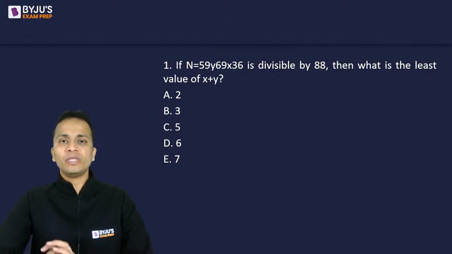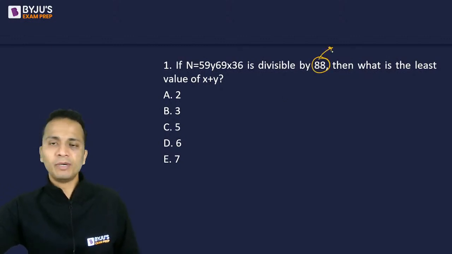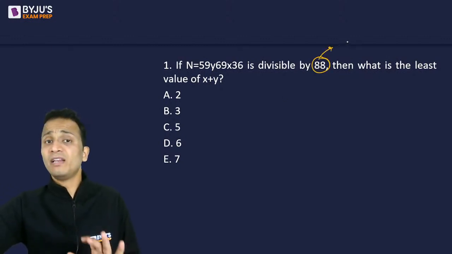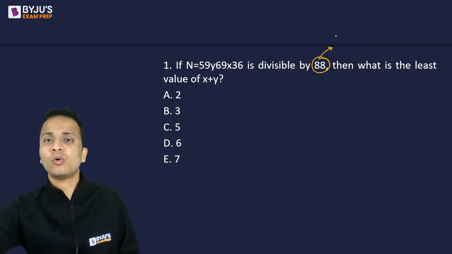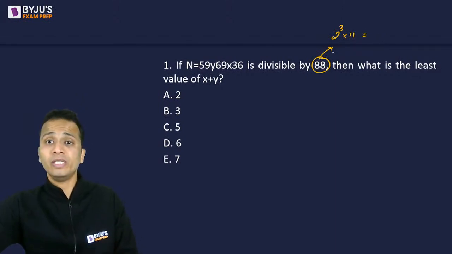So let's start with the simplification. First of all, the given number is divisible by 88. Now, for a number to be divisible by 88, if I prime factorize 88, I'll get 2 cube multiplied by 11, and I'll write it as the product of two co-prime factors. This is how we handle these questions of divisibility.